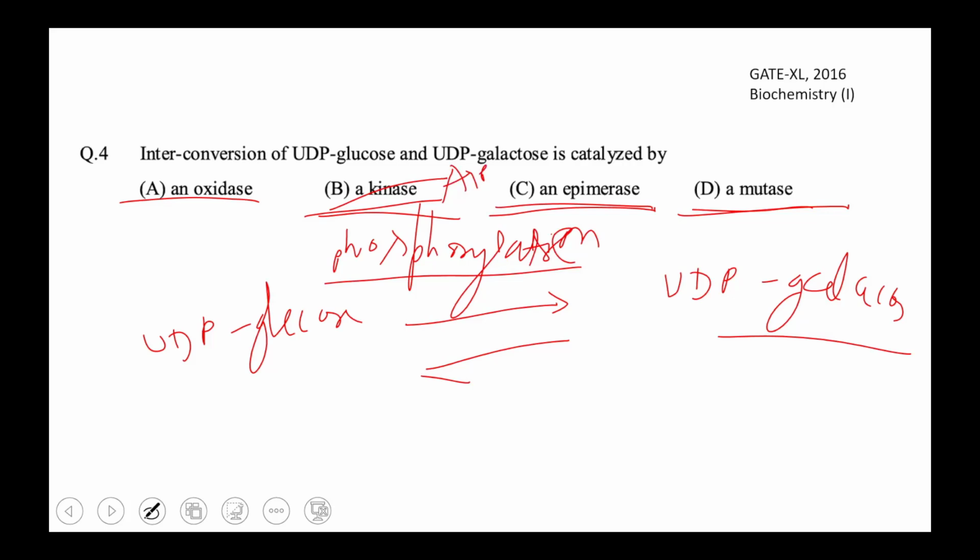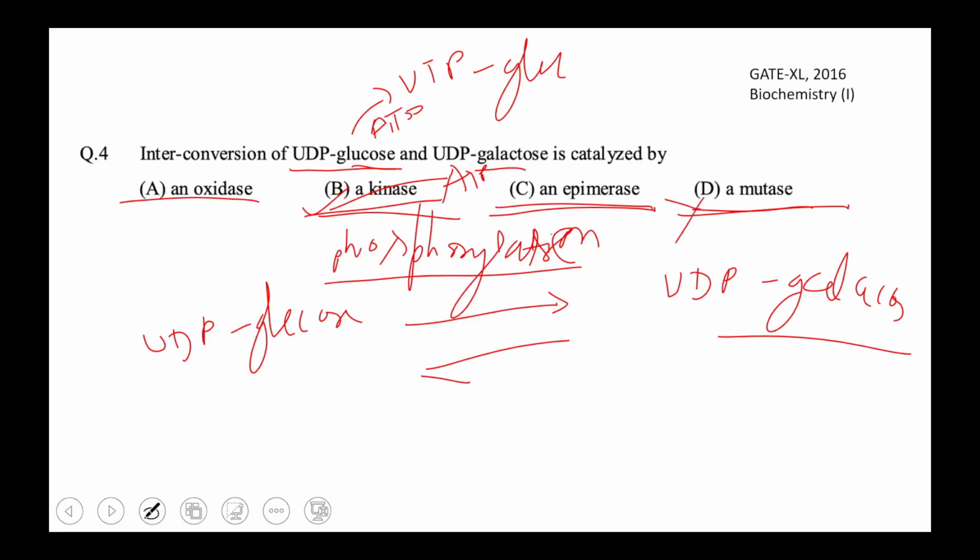So here, if the equation had been UDP glucose to UTP glucose, and ATP had been involved, then it would have been a kinase activity. And glucose to galactose, we know the changes are happening on the same carbon, the rearrangement on the same carbon.